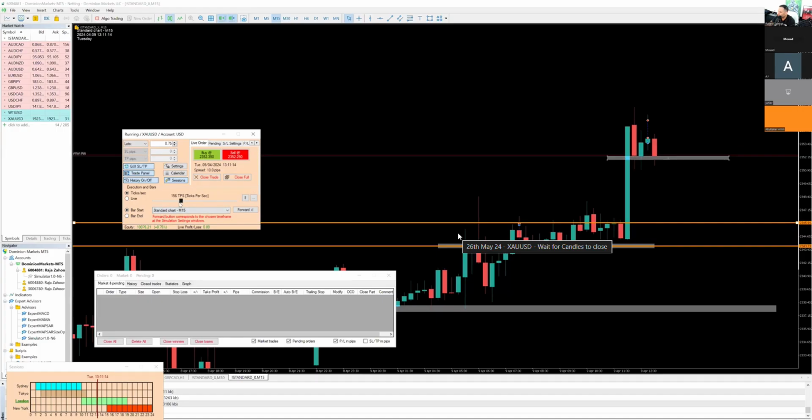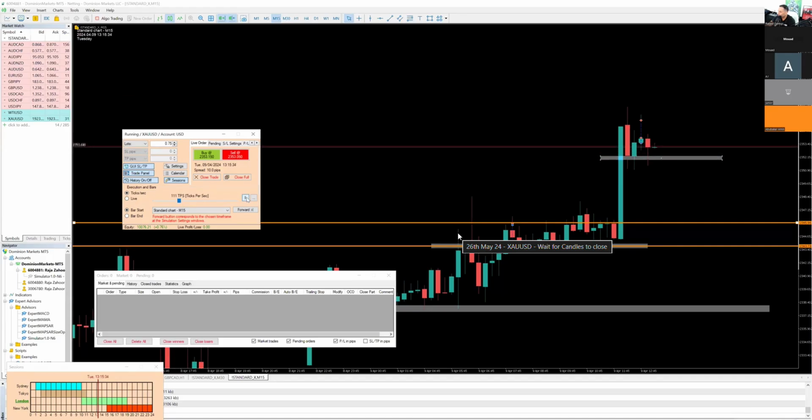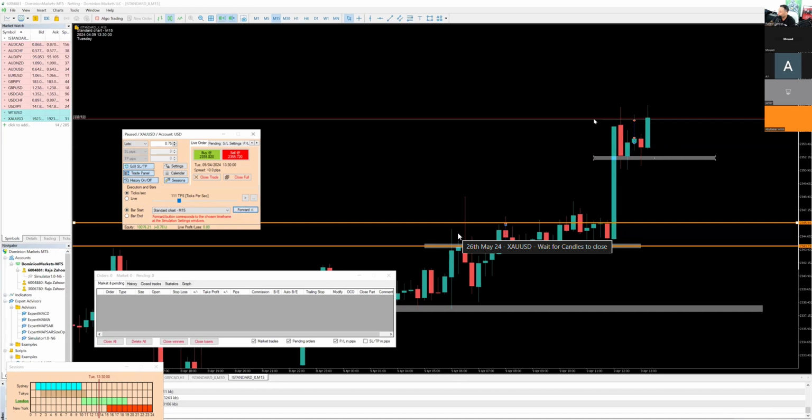Let's speed it up here a little bit. Ooh, too much speed. Okay, look at that. The 15-minute candle, whatever, we're just consolidating. Let's forward this candle. Oh wow, look at that. The 15-minute candle has closed bullish.